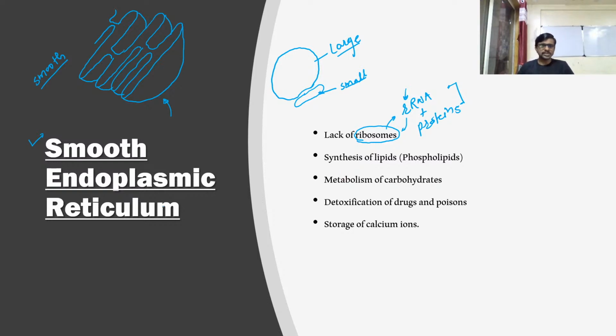Now let's see, this smooth endoplasmic reticulum is involved in the synthesis of lipids, mostly phospholipids. So what is a phospholipid? This is part of our plasma membrane. Okay, so these phospholipids are part of the plasma membrane, and our plasma membrane possesses most of the phospholipid as a part of the fluid things. Okay, we already discussed the fluid mosaic model. Lipids are responsible for fluidity. So in this plasma membrane which shows fluidity, most of the lipids are present in phospholipid form.